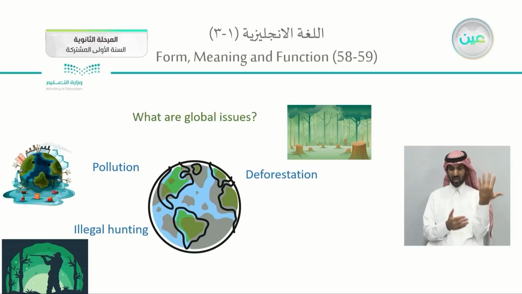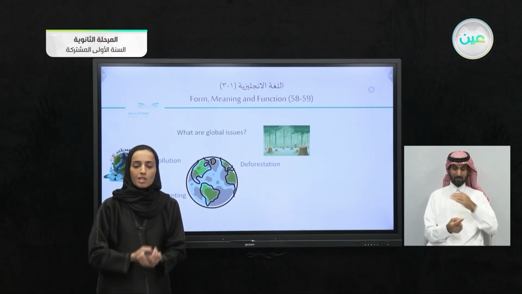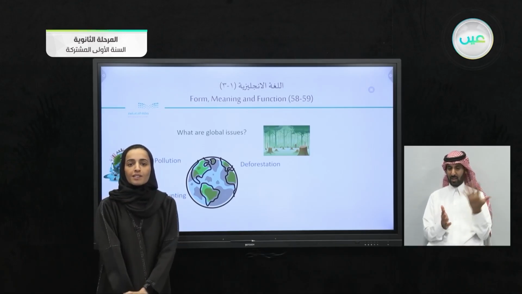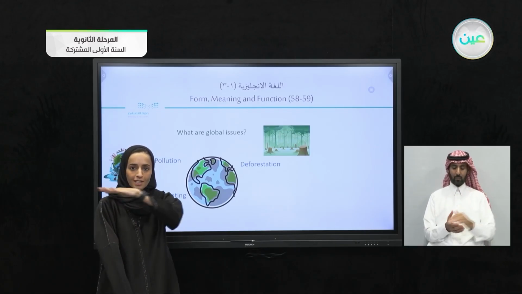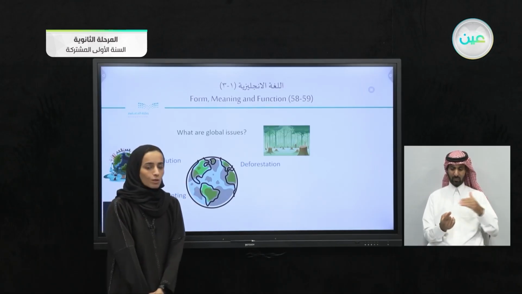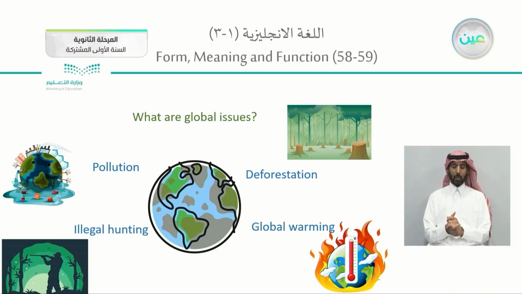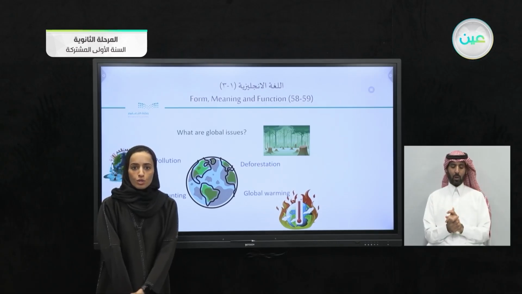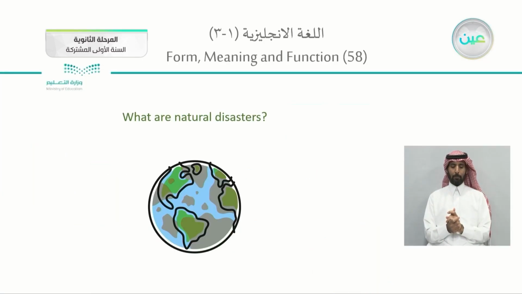Deforestation, they cut down these forests. It means no more forests. Deforestation is cutting down the forest for building houses and using these areas. Global warming, we are having the rising temperature. These are some of the global issues, environmental problems.